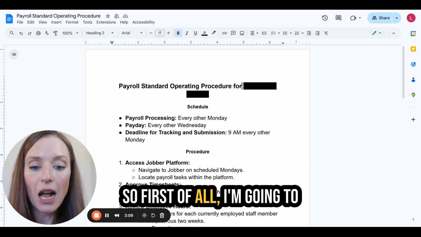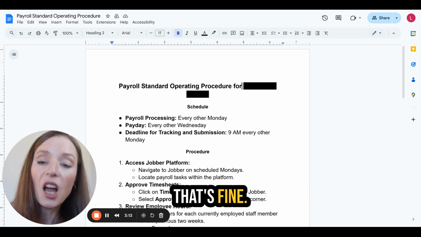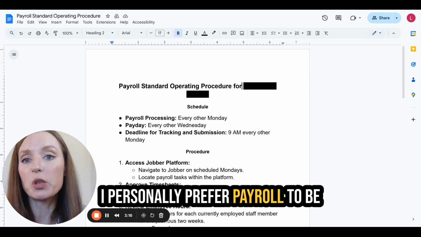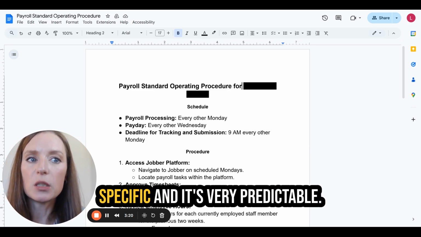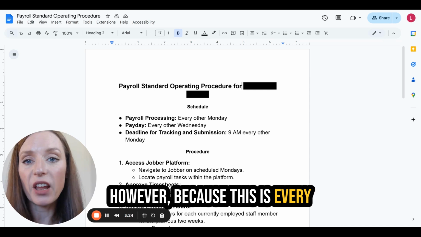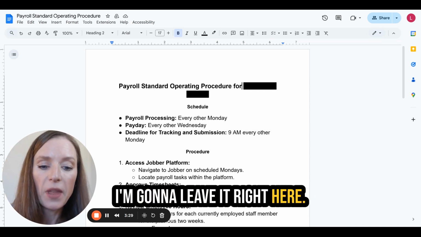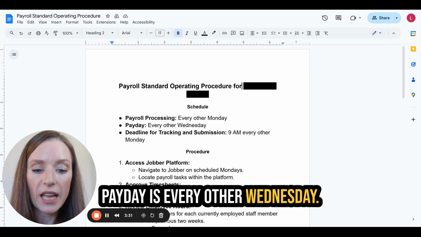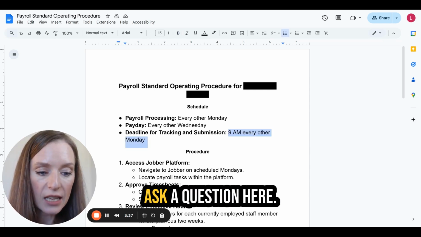So first of all, I'm going to see that payroll is processed every other Monday. That's fine. I personally prefer payroll to be processed on the 5th and the 20th, or something that's very specific and very predictable. However, because this is every other Monday, it still works. That's just my preference. I'm going to leave it right here. Payday is every other Wednesday, and the deadline for time tracking submission is 9 a.m. every Monday. Now, I'm going to just ask a question here.